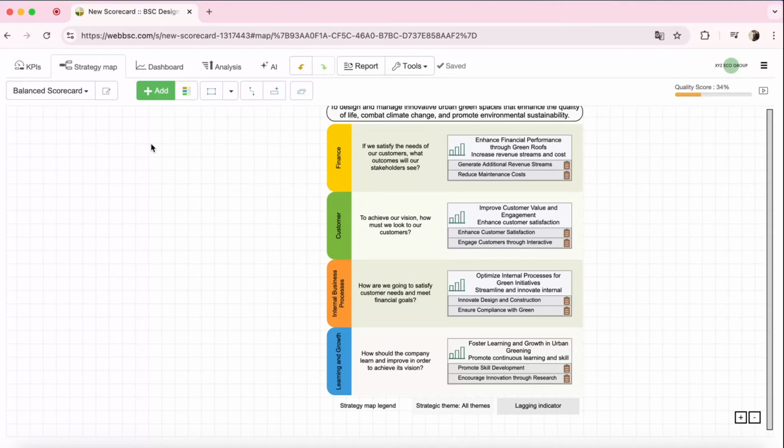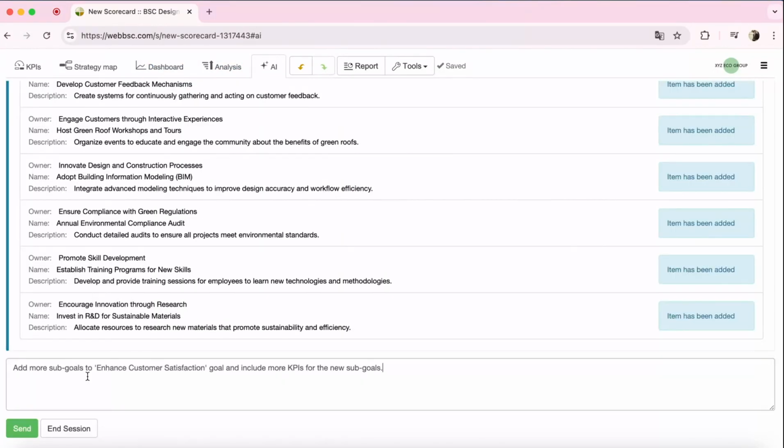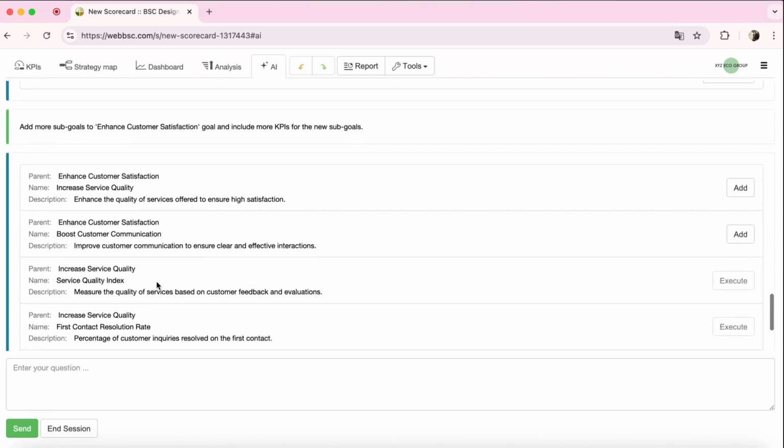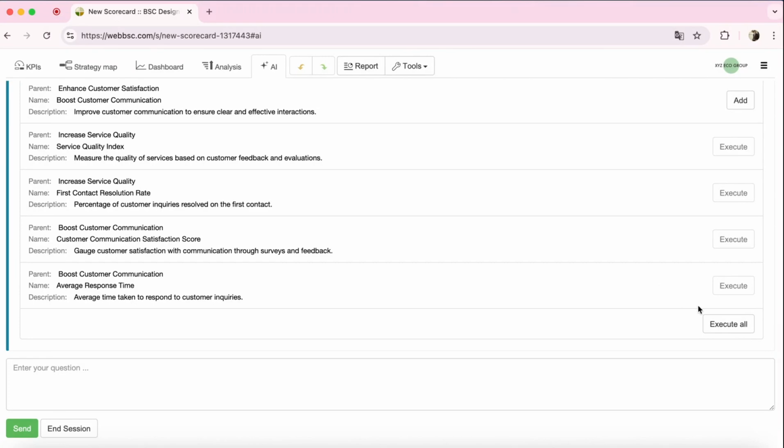I can also ask AI to refine a goal, adding more specific sub-goals, metrics and initiatives. For example, let's give it a try. Add more sub-goals to enhance customer satisfaction goal and include more KPIs for the new sub-goals. Once again, the suggestions are quite reasonable. I approve them to update my scorecard.